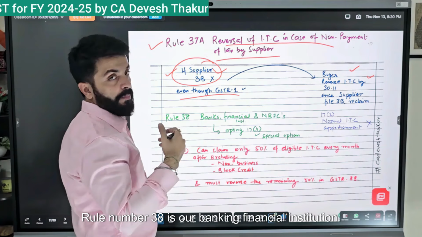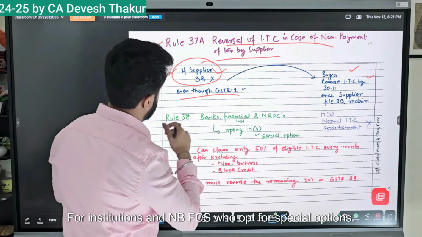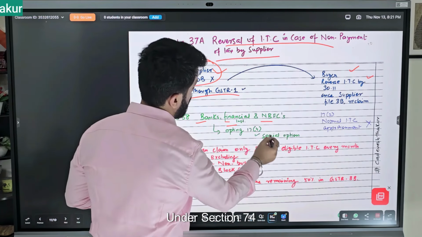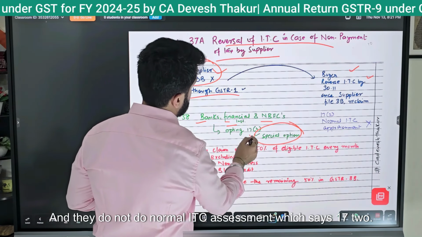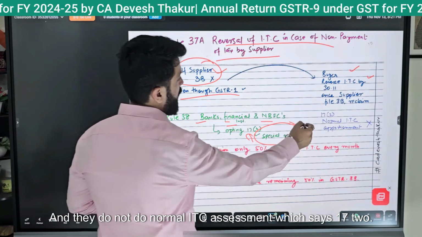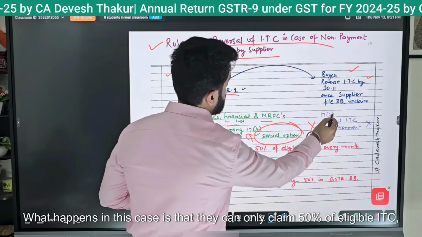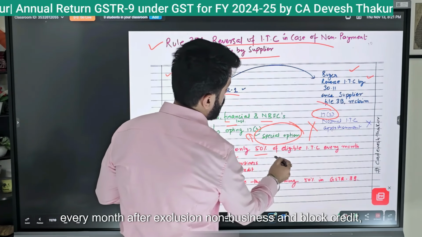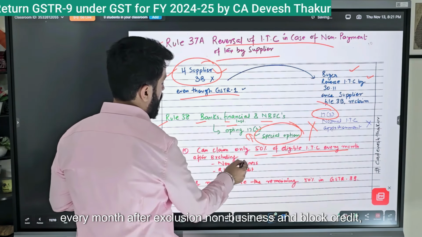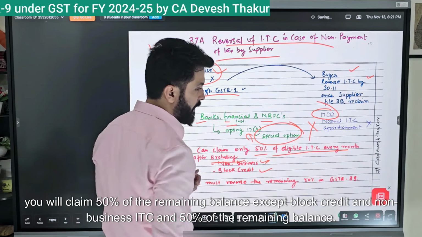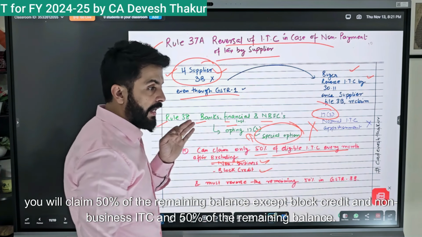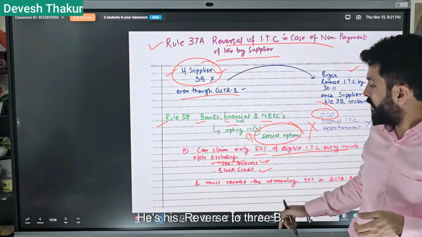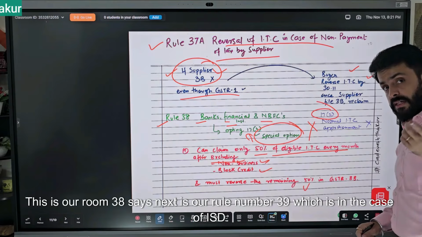Rule number 38 is for banking and financial institutions and NBFCs who opt for the special option under section 17(4) and do not do normal ITC apportionment. In this case, they can only claim 50% of eligible ITC every month after excluding non-business and blocked credit. You will claim 50% of the remaining balance, except blocked credit and non-business ITC, and reverse the remaining 50% in 3B. This is what rule 38 says.